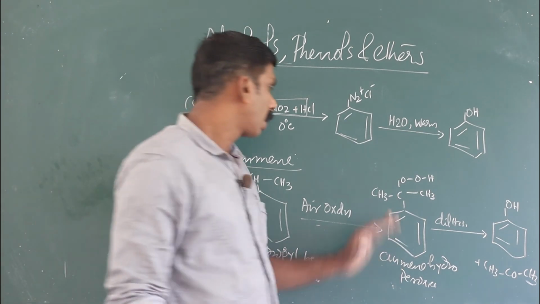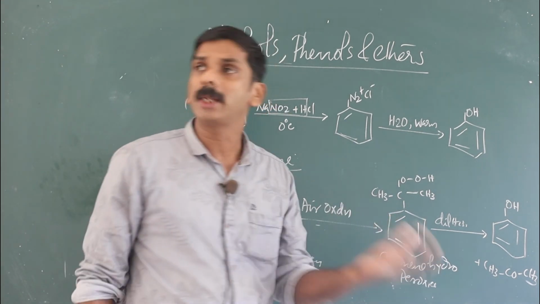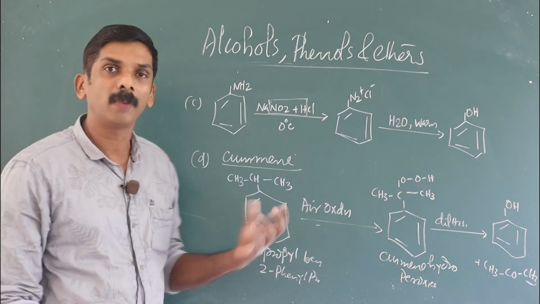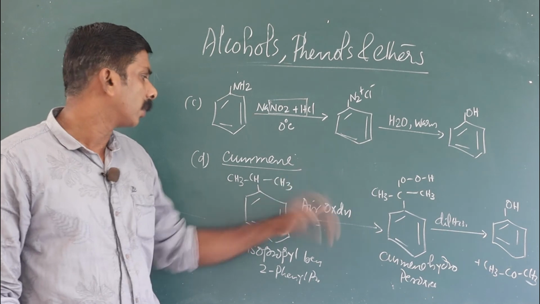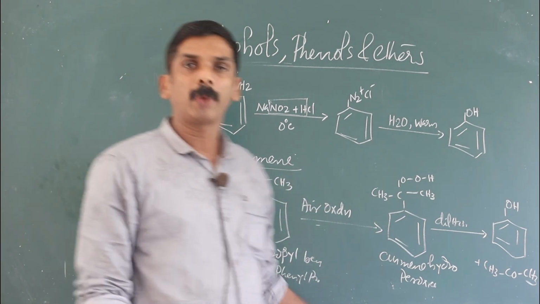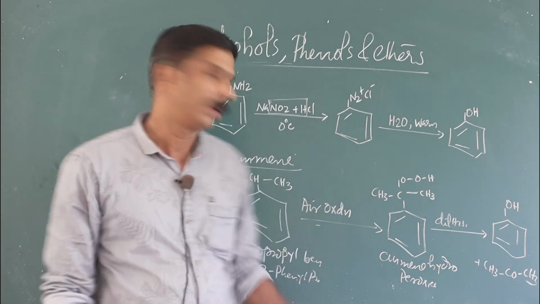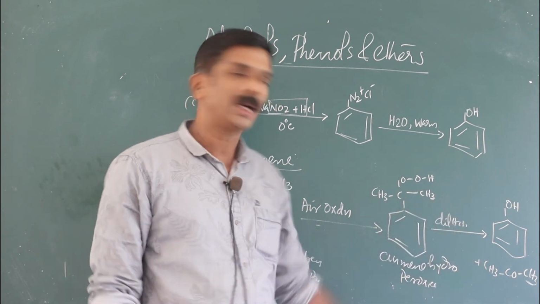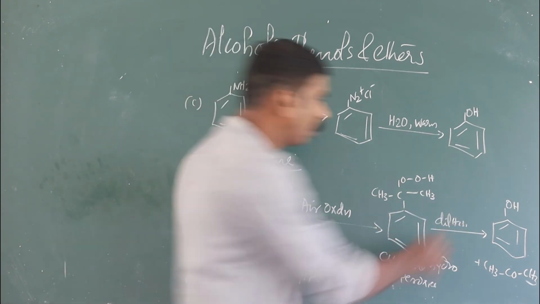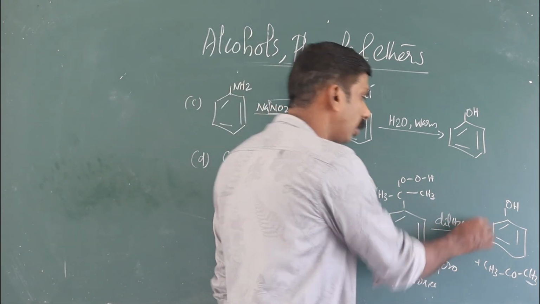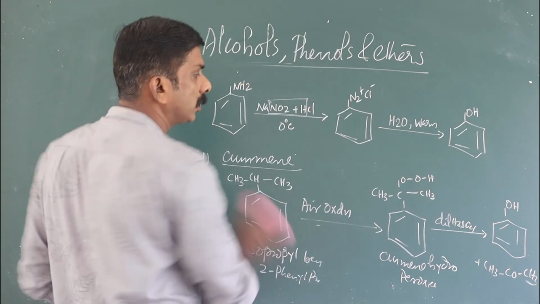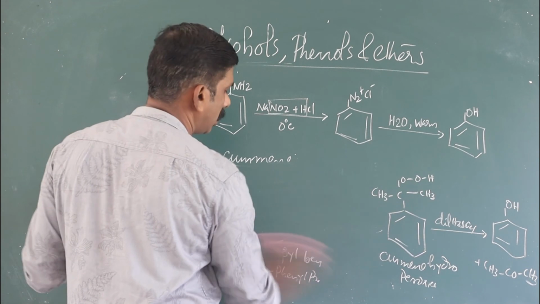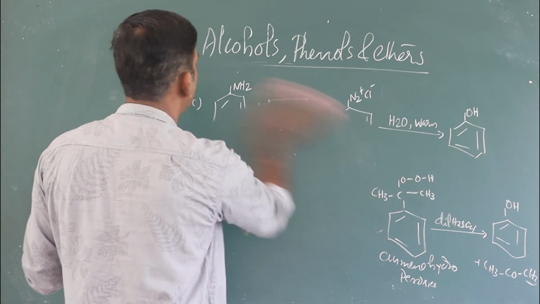Phenol. Commercial means large scale preparation. Large scale production of phenol is by air oxidation of cumene. Cumene is isopropyl benzene or 2-phenyl propane, and the intermediate reacts with dilute mineral acid, or dilute sulfuric acid, H2SO4. It gives phenol. That is the commercial method of preparation.